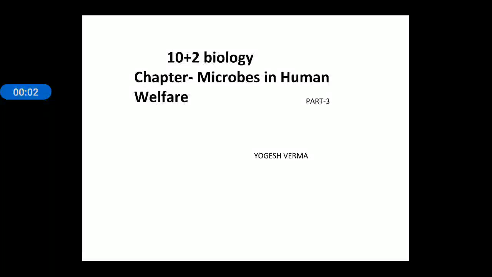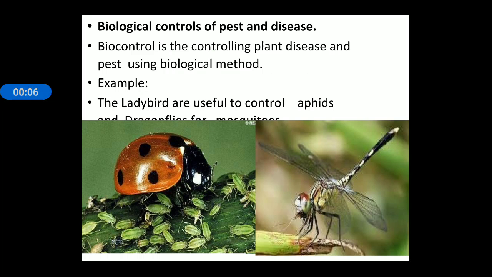Yes, good morning. This is the third part of the chapter Microbes in Human Welfare. In this part, we will discuss how microbes help in controlling pests and diseases. The agents that control pests and diseases are known as biocontrol agents. So, biocontrol is controlling plant disease and pests using biological methods.